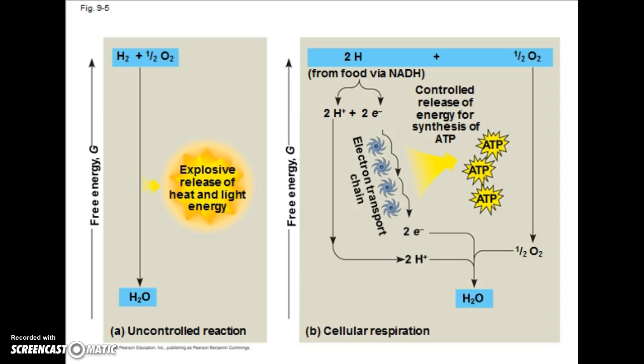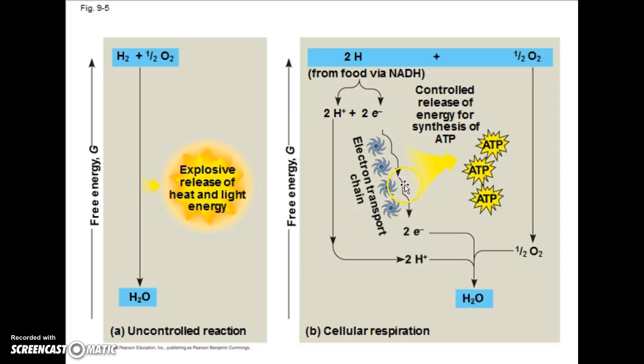So to kind of introduce you a little bit to the purpose of the electron transport chain, it is to prevent this. It is to prevent that explosion. Unlike an uncontrolled reaction, the electron transport chain, which occurs in the inner membrane of the mitochondria, passes electrons in a series of steps.